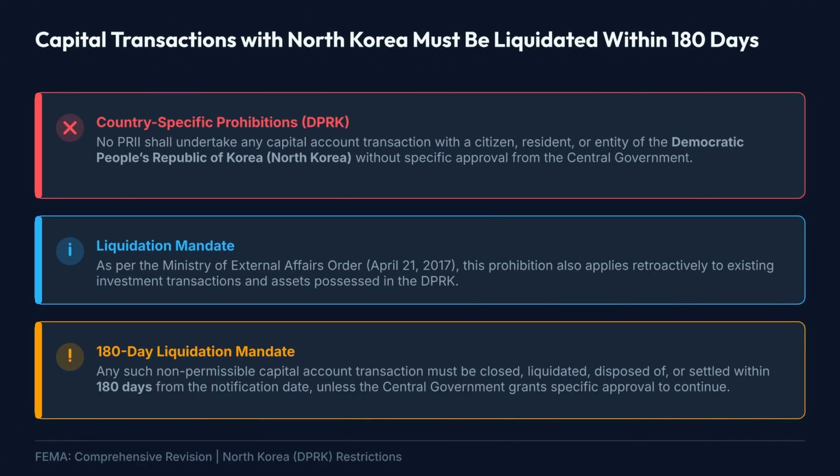FEMA contains a specific country-based restriction relating to the Democratic People's Republic of Korea, commonly known as North Korea. A person resident in India cannot undertake any capital account transaction with a citizen, resident, or entity of North Korea unless specific approval is obtained from the central government. This restriction extends even to existing investments and assets already held in that country. Where a transaction is not permissible, it must be closed, liquidated, disposed of, or settled within 180 days from the notification date, unless special approval is granted for continuation. The objective is to align India's foreign exchange regulations with international obligations and national policy considerations.